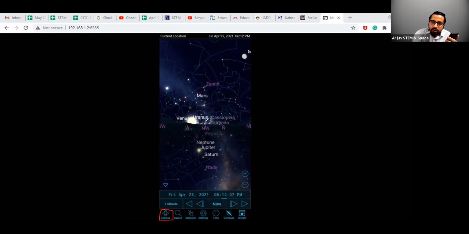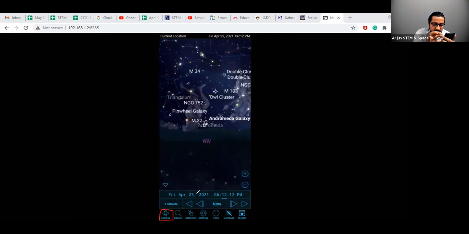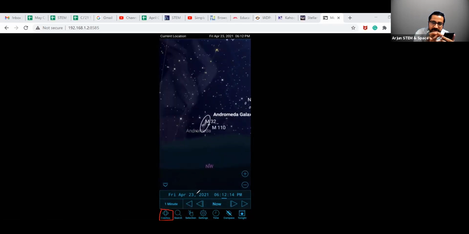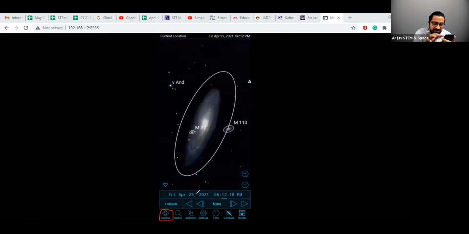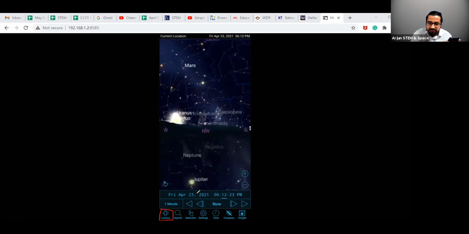It is in the northwest direction at 6:12 on April 23rd. So I'll just zoom it in, zoom it more in, and you can see this is how the Andromeda Galaxy looks like. Yeah, you can do the same thing on your phone. You can even check which object is at which point.